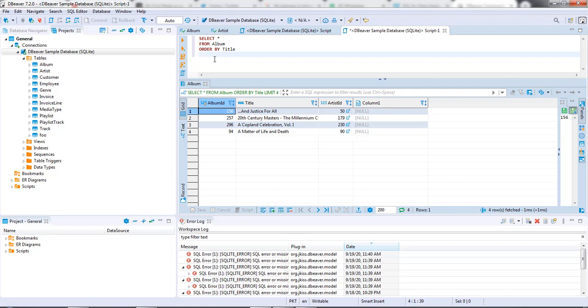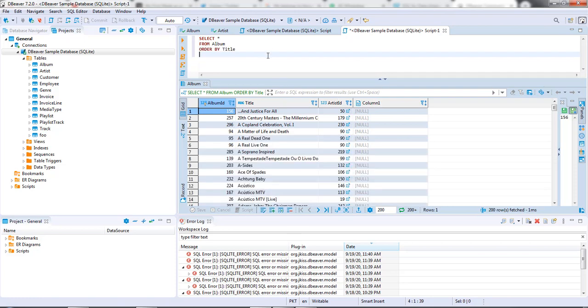After the LIMIT command, the other command that I would like to go over is the LIKE command. So let me run this, execute the query over here. Let's say I only want my query to return the rows in which the artist ID is 90. Only those rows in which the artist ID is 90, or let's say the title is Audioslave. How do I do that? I can use the WHERE command, WHERE and LIKE command.